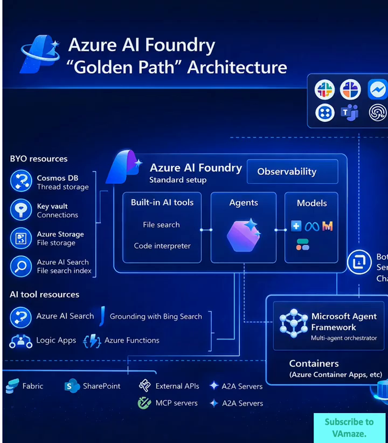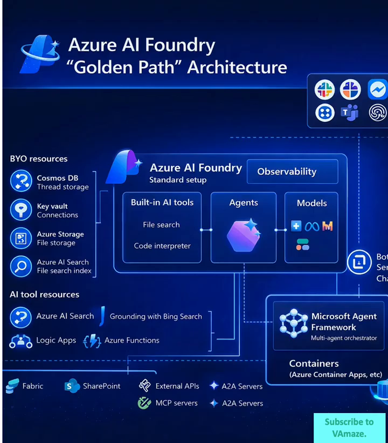The models section shows your AI inference options. You can use Azure AI OpenAI models, Meta models through Azure, or Hugging Face models, all accessible through standard APIs. This model flexibility means you're not locked into a single provider. Need GPT-4 for complex reasoning? Use Azure AI OpenAI. Need cost-effective inference? Switch to open source models. Your application code doesn't change.